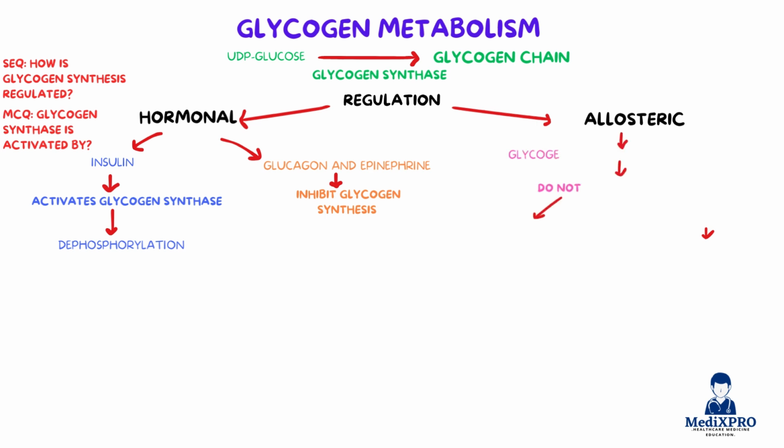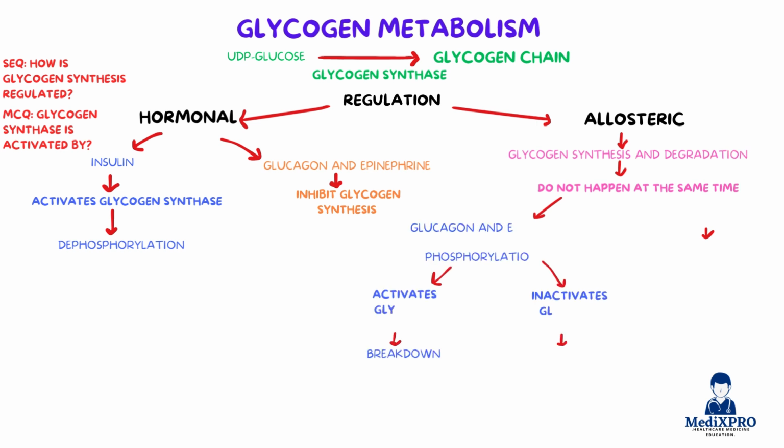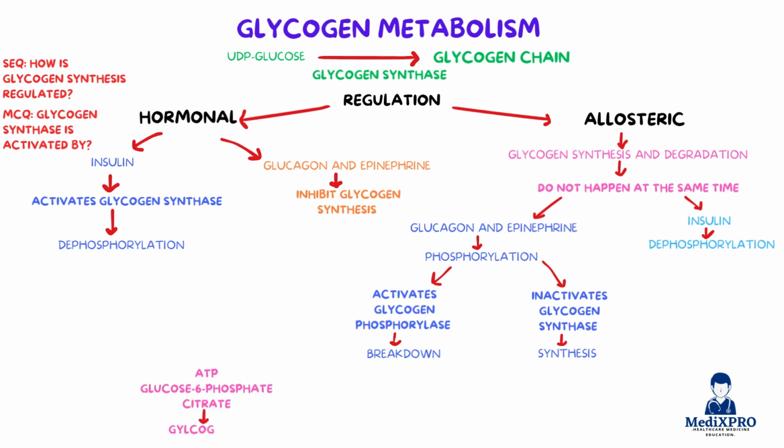A related MCQ asks, glycogen synthase is activated by? And the correct answer is dephosphorylation, which is stimulated by insulin. Allosteric regulation ensures that glycogen synthesis and degradation do not happen at the same time. Phosphorylation activates glycogen phosphorylase for breakdown and inactivates glycogen synthase for synthesis. Insulin promotes dephosphorylation, while glucagon and epinephrine promote phosphorylation.